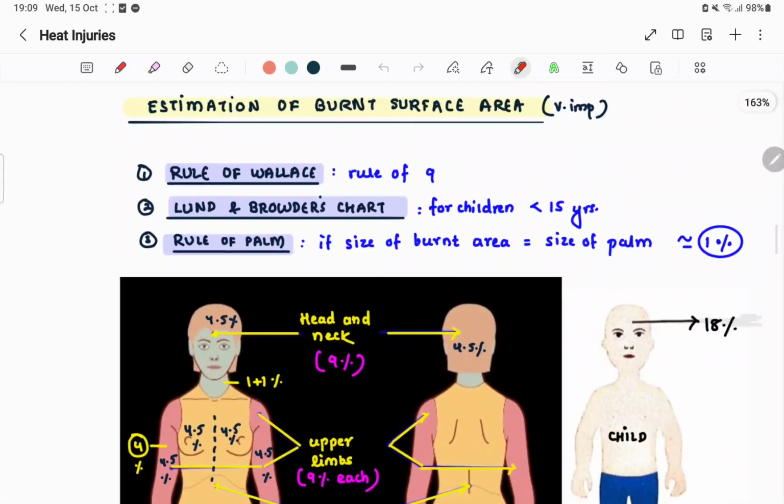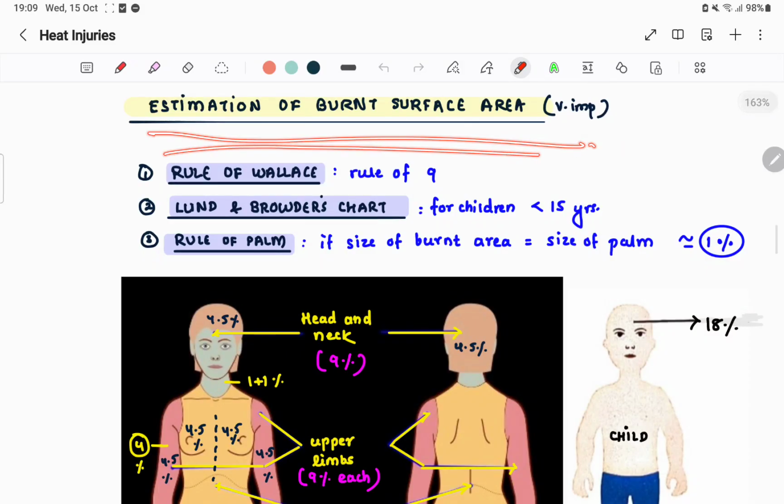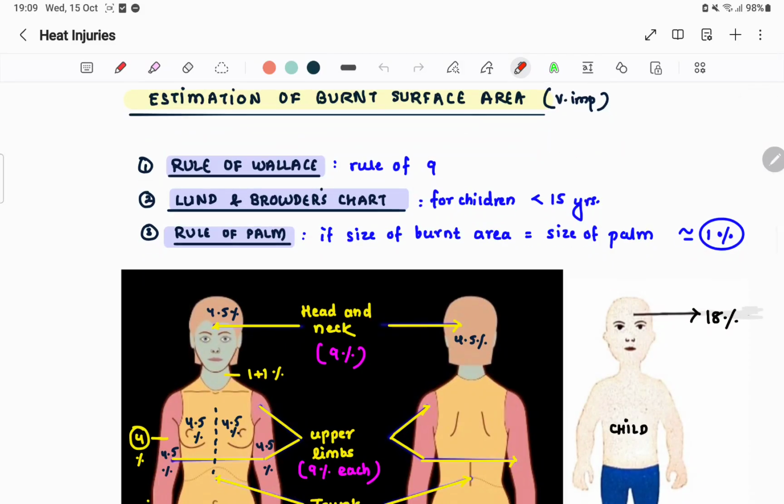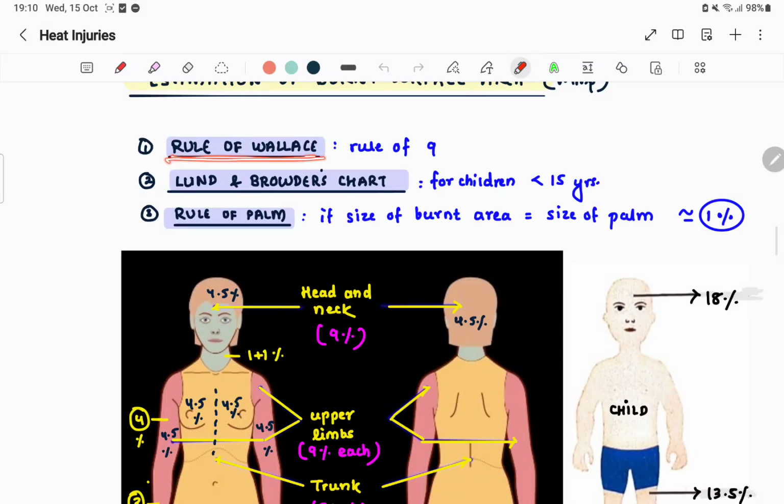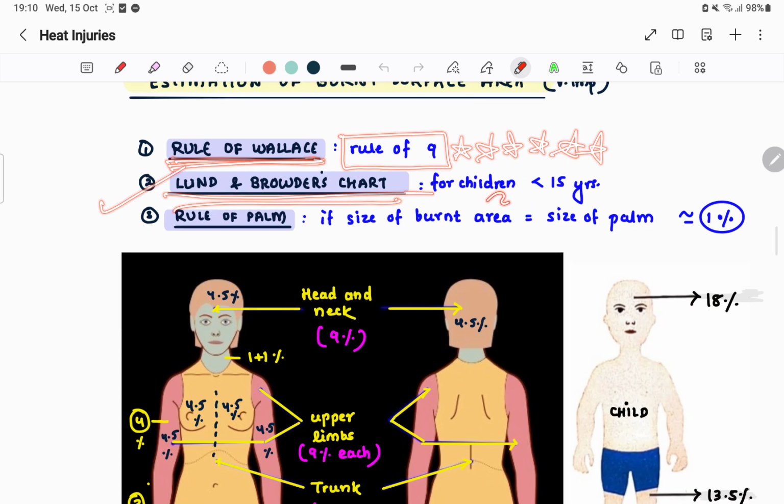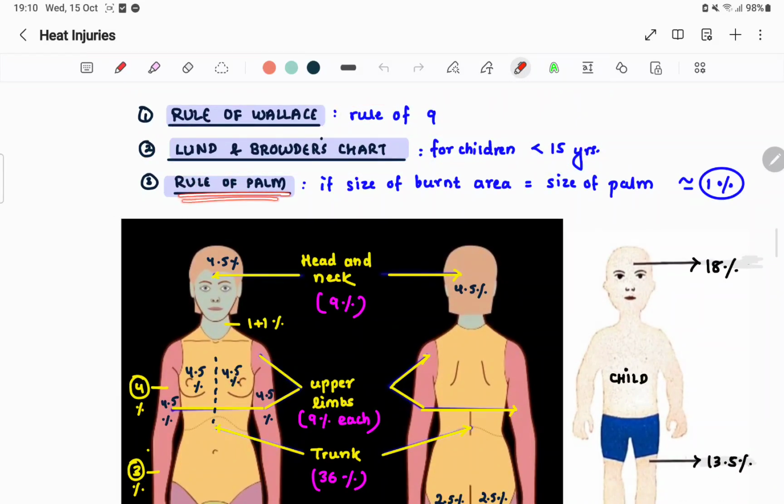Estimation of burn surface area: how much area is burnt? We have to estimate it, and for this we have the rule of Wallace, which is the rule of 9. This is a very common question in your university as well as NEET PG. Then Lund and Browder's chart for children less than 15 years. Rule of palm: if the size of the burnt area is the size of the palm, then you consider this 1%.